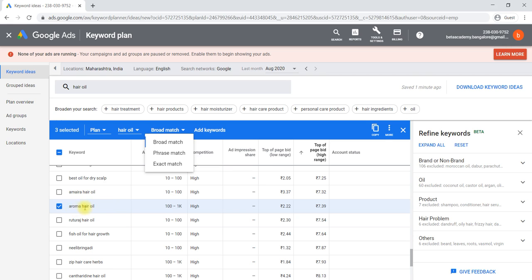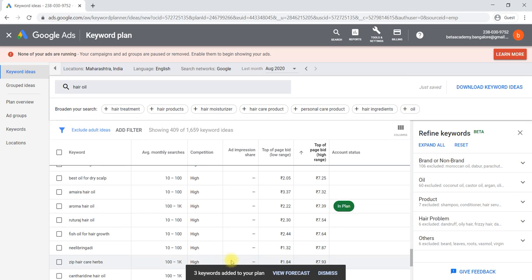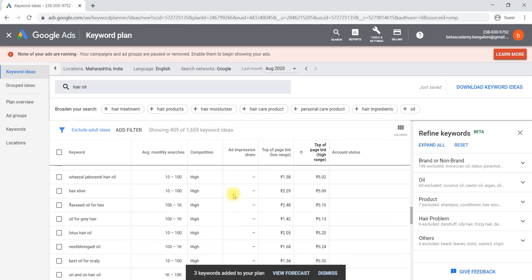Only the exactly matching aroma hair oil will show your ad if you select exact match. To reach maximum clients, we have to select broad match. Then you have to say add keywords. Your keywords have been added to one particular plan, that we will analyze later.